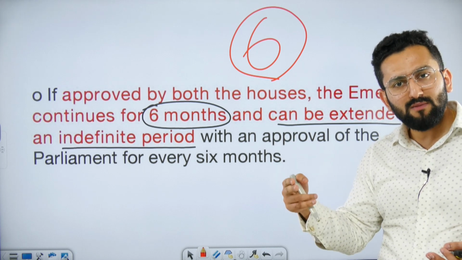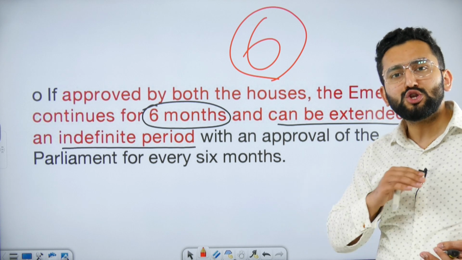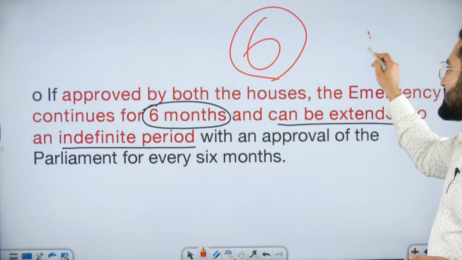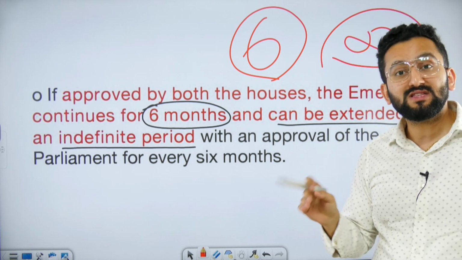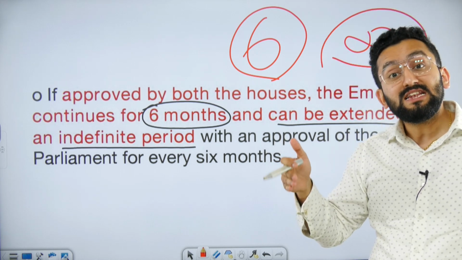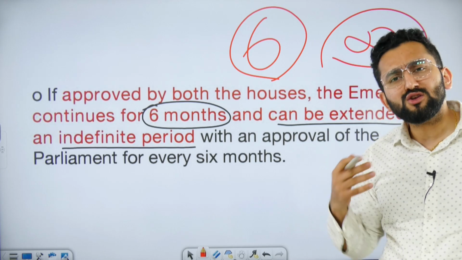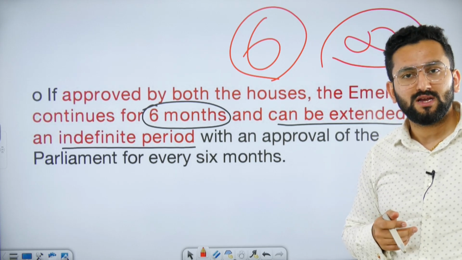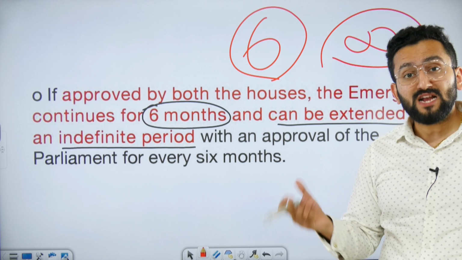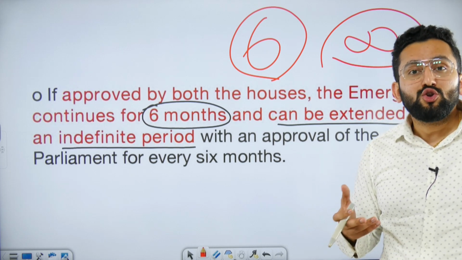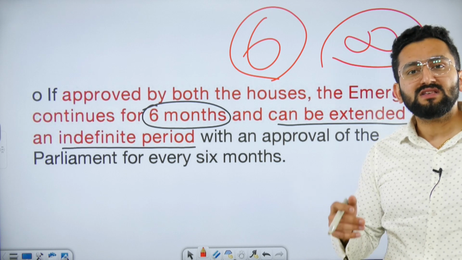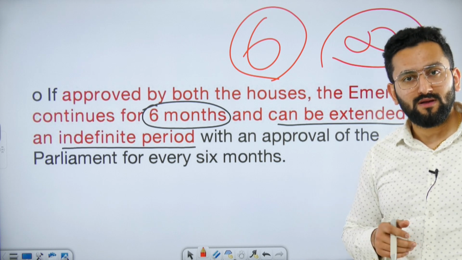Is there some slab? Answer is there's no limit. It means national emergency can continue to infinity because there is no limit mentioned. Why have the constitutional framers not mentioned a limit? Because if national emergency is imposed due to some external threat or internal threat, then no one can say when this threat is going to be removed.